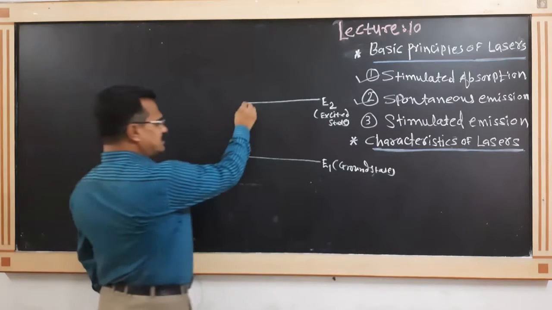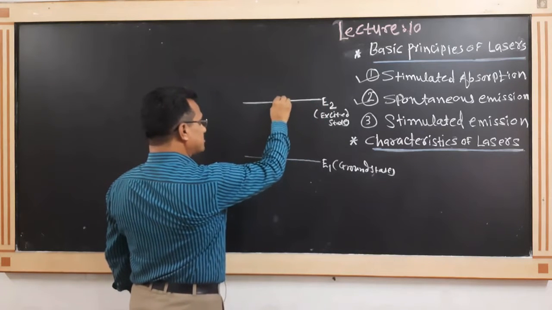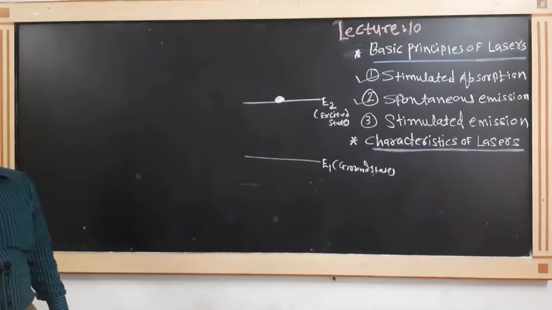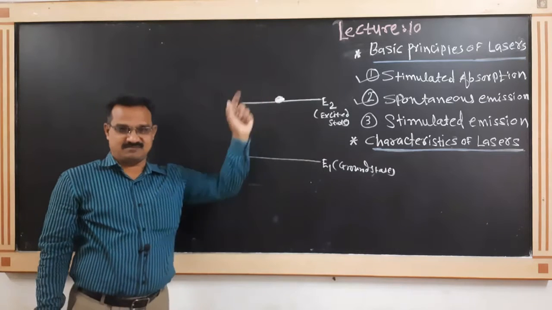Suppose the atom is already present in the excited state. It means that atom is an excited atom.